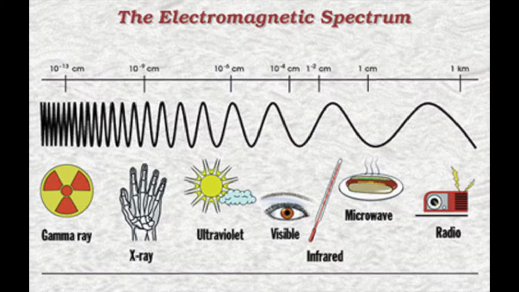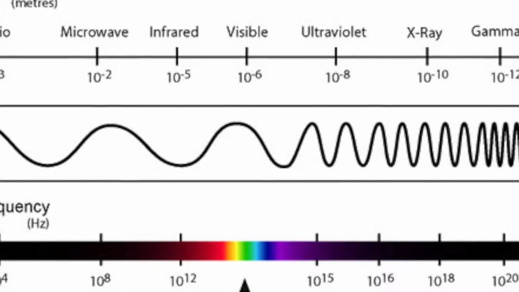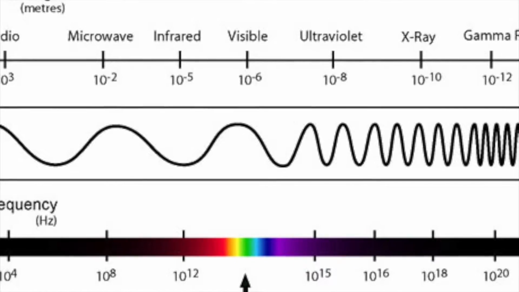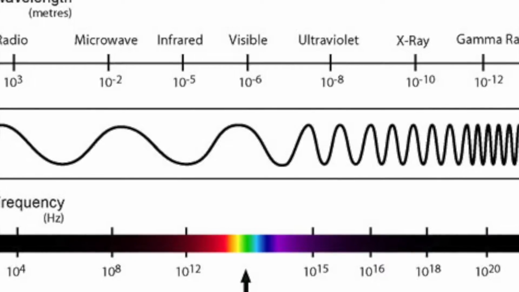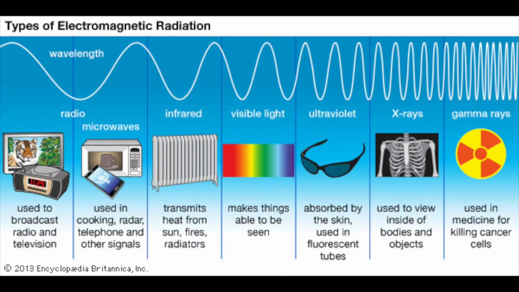Microwaves are a type of radio wave that travel at the speed of light, and they have an extremely high frequency. Its frequency can go from 300 megahertz to 300 gigahertz per second, and its wavelength is usually a couple of centimeters. The main uses for microwaves are in cooking, radars, telephones, and other types of signals. They're also used in actual microwaves to cook your food.